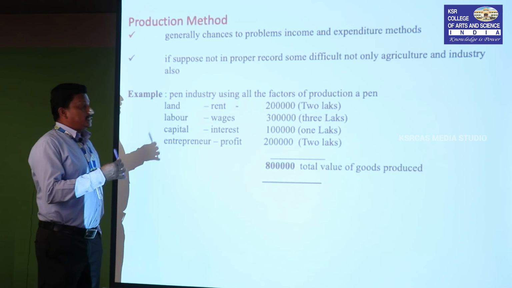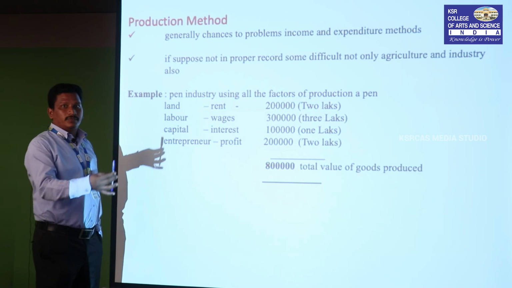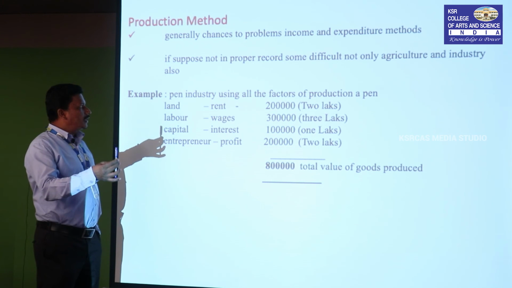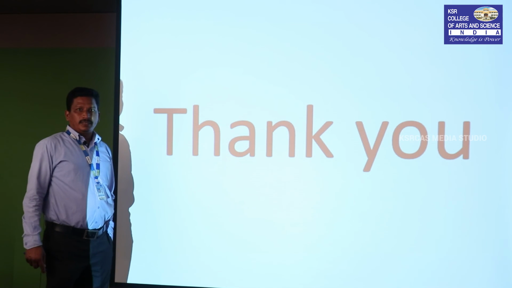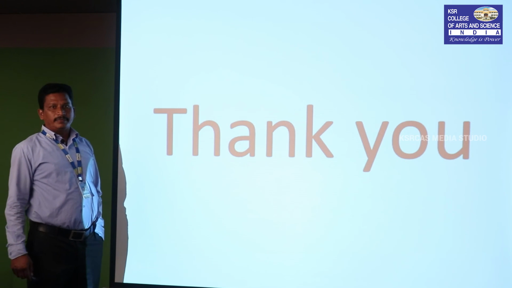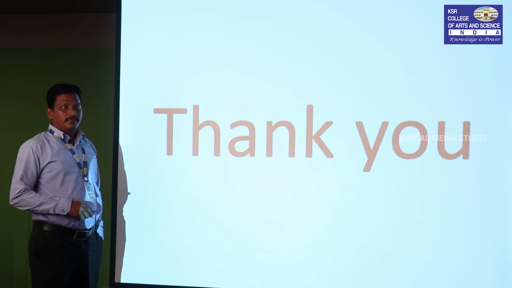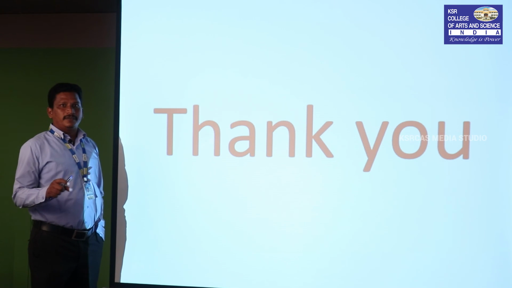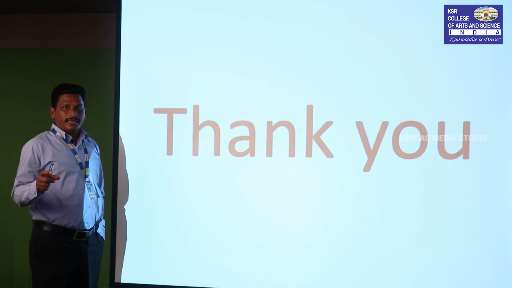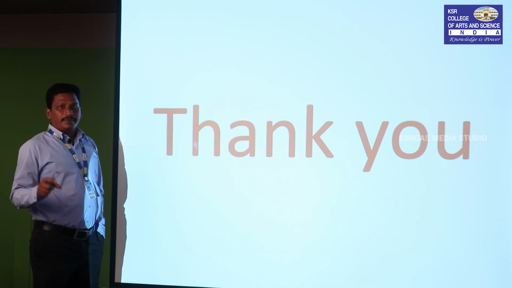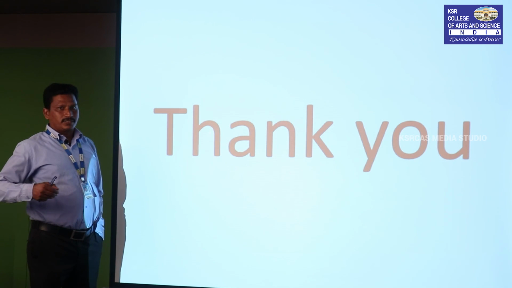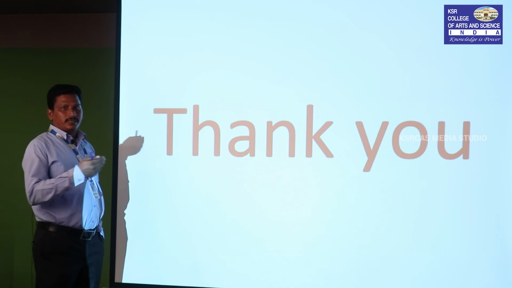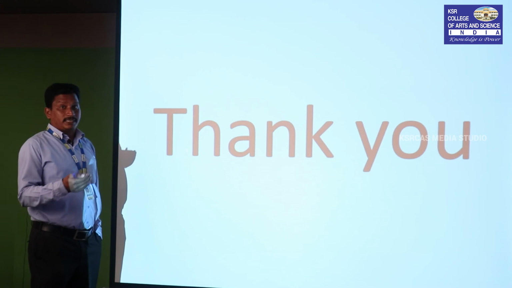So with the factors of production, how much reward is paid, you can calculate. That's all we can do. So I want to share this in this class. The remaining important portion is the components of the production method: GDP, NNP, GNP. These four components are very essential. So you must know that. In the next class we will discuss the remaining concepts about the production method.